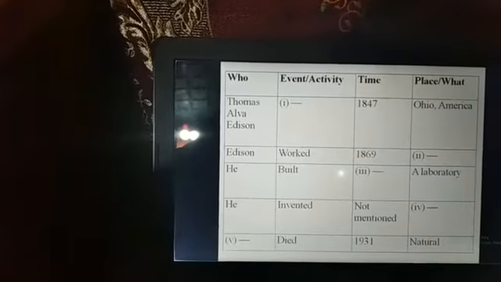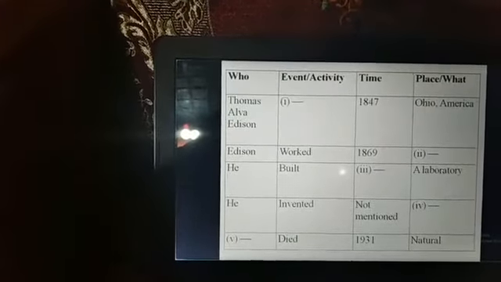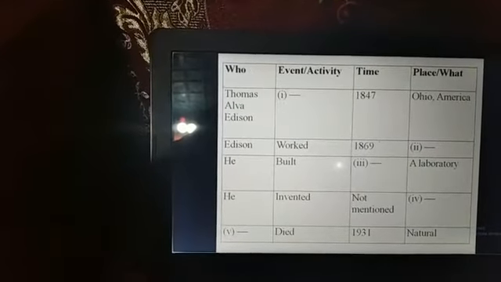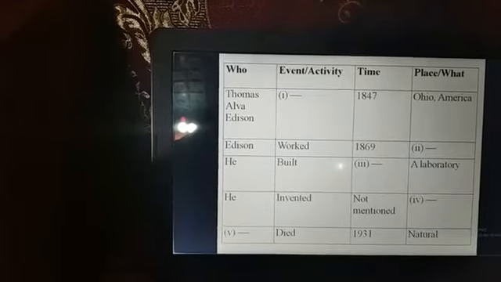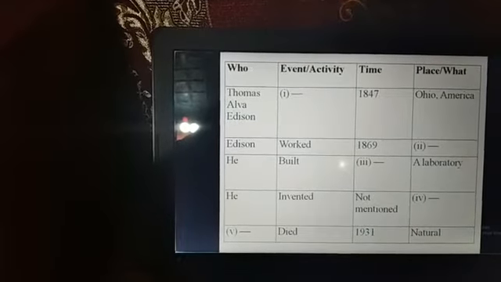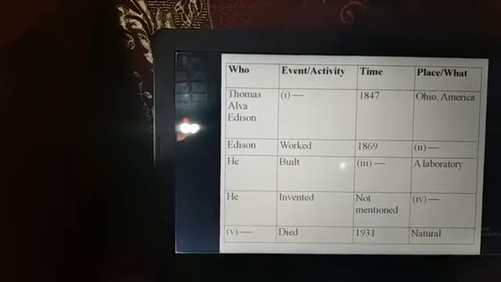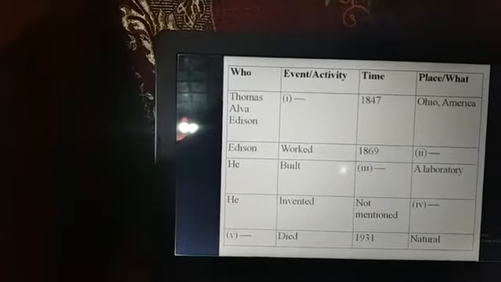Number 2, Edison worked. Here the person is Edison. Number 2, event, activity: worked in 1869. That means in 1869, place. That means where did Edison work in 1869?